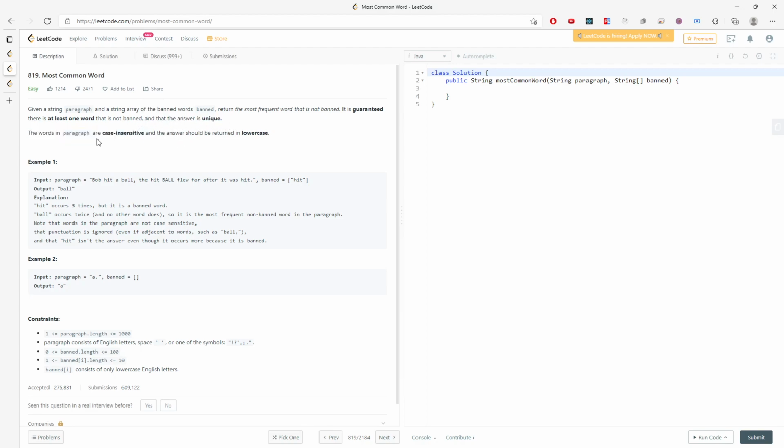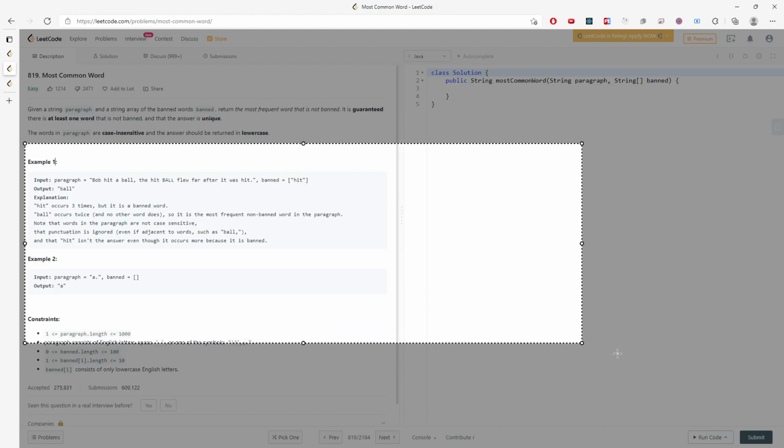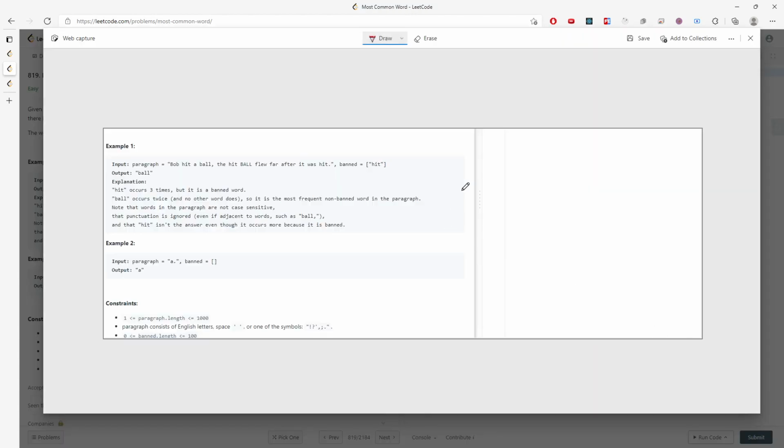The paragraph is case insensitive, and the answer should be returned in lowercase. So basically, you have to convert every single word or character into lowercase, right? If there's a banned word inside the paragraph, you have to just ignore it. To be honest, this question is pretty straightforward. Let me quickly draw a diagram.